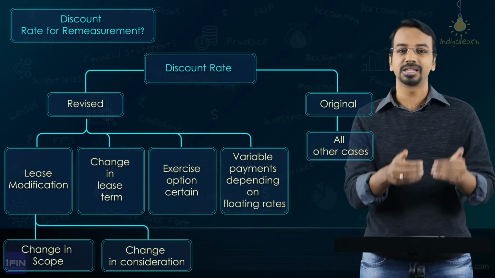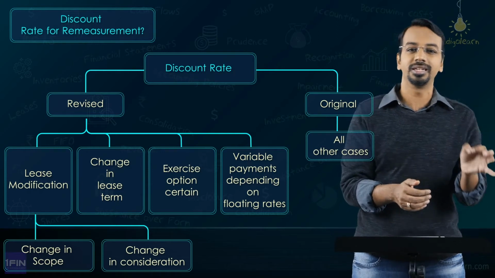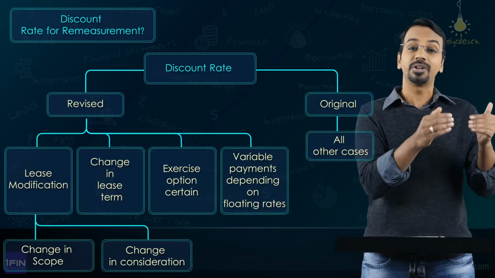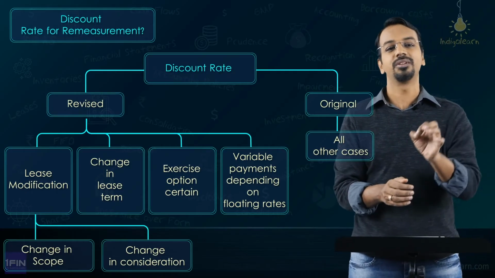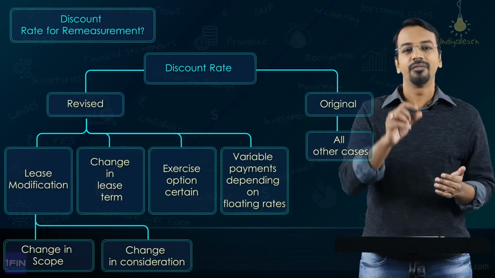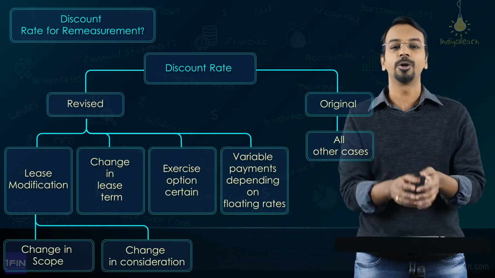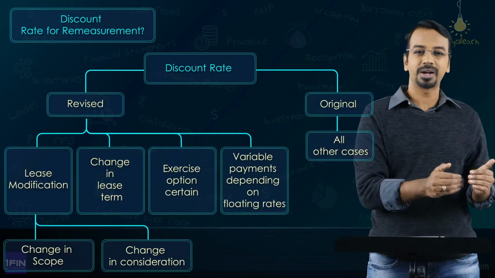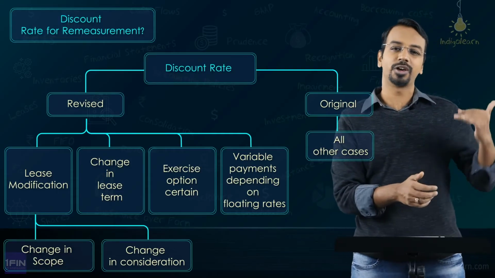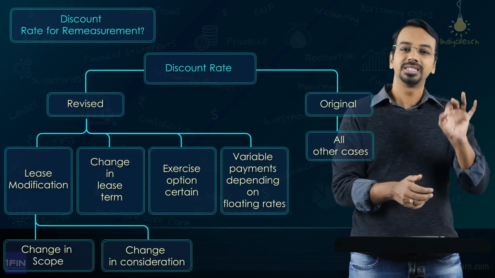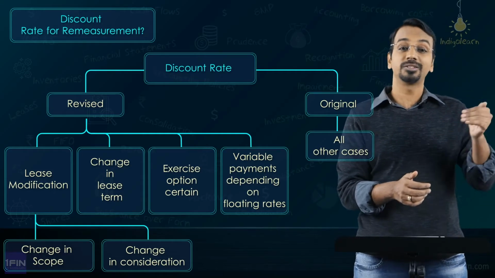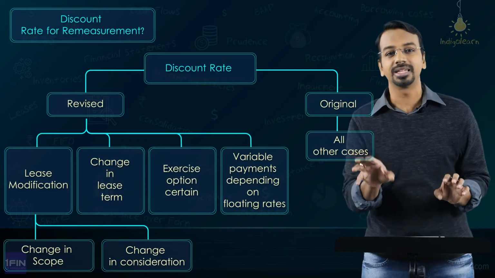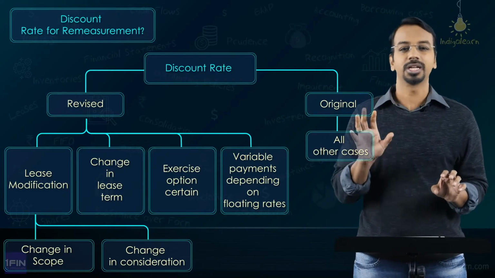And in the earlier case, we said that whenever there is a change in lease term or the exercise of purchase option now being reasonably certain, even in these two cases, you will use the revised discount rate. And lastly, variable payments that depend on a floating rate, even for that case, you will use the revised discount rate. The last part is generally not tested in the examination. If you are clear with lease modification, change in the lease term or exercise of purchase option, in these three categories, you will use the revised discount rate. In other cases, you will use original discount rate only.